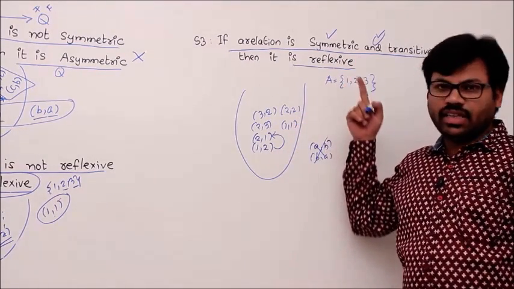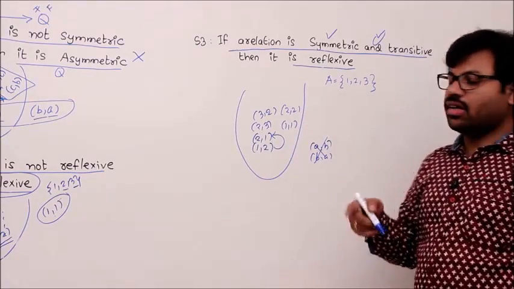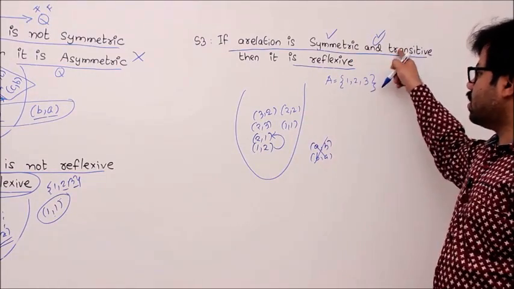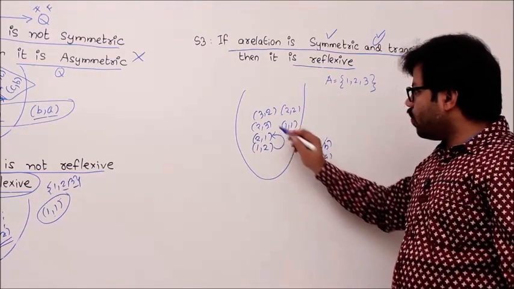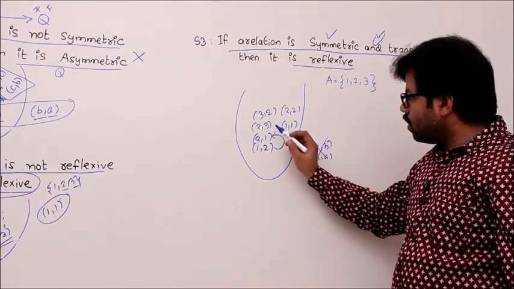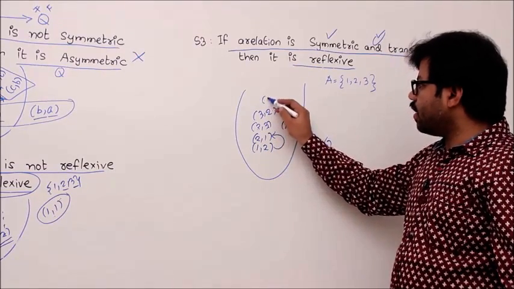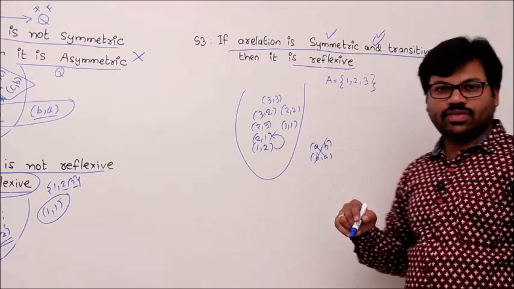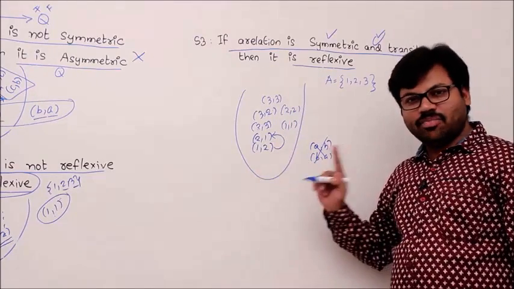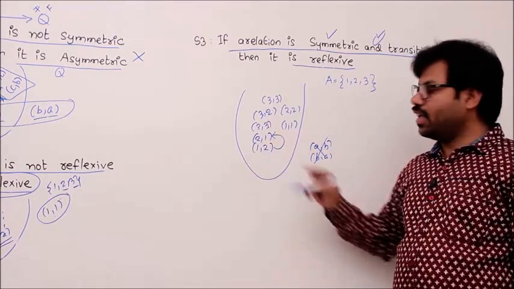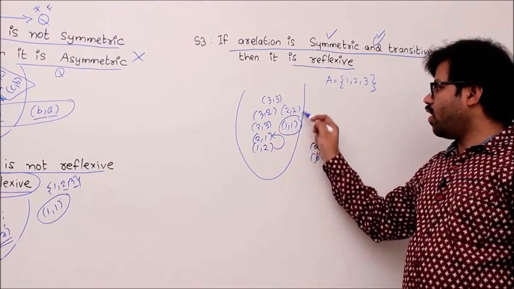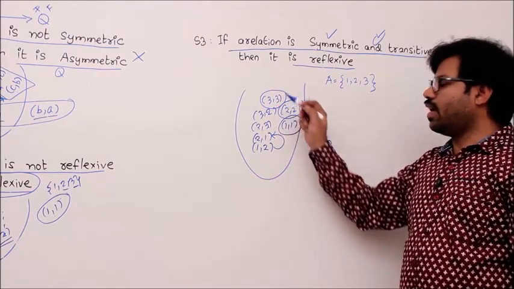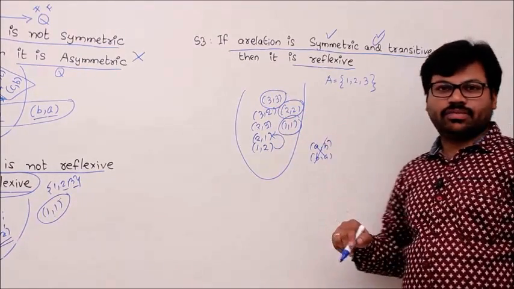Okay, so still they are right. They are forming the statement in such a way that the premises are true. (1, 2), (2, 1), (1, 1), (2, 3), (3, 2), (2, 2). See, (3, 2), (2, 3), then (3, 3). In that way they add every element so that the relation is transitive. Now the relation is symmetric and transitive. Then they realize that they have (1, 1), (2, 2), (3, 3) and they argue that it is reflexive.